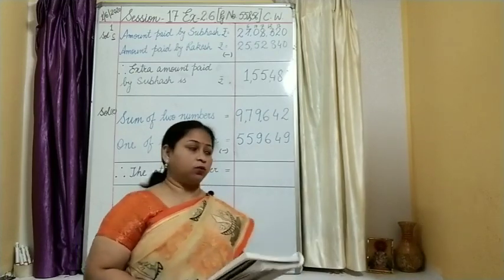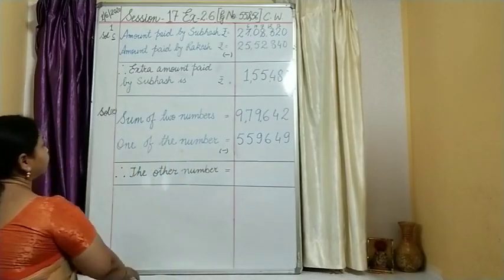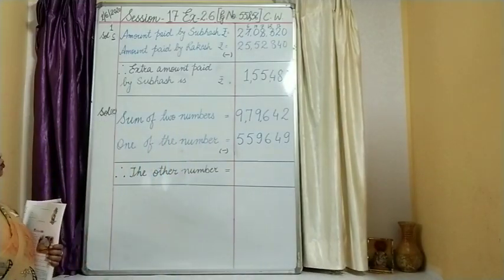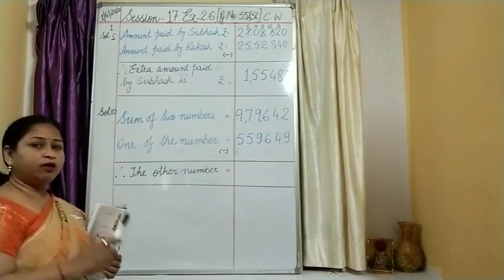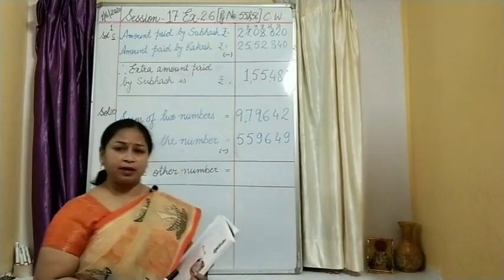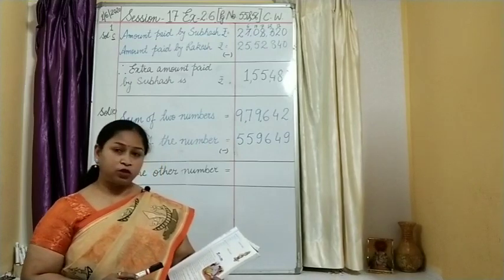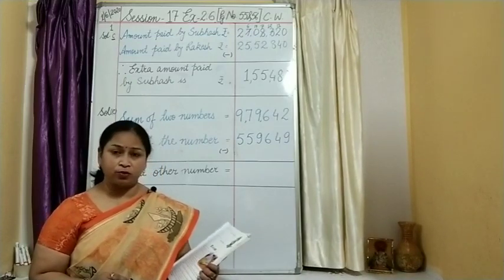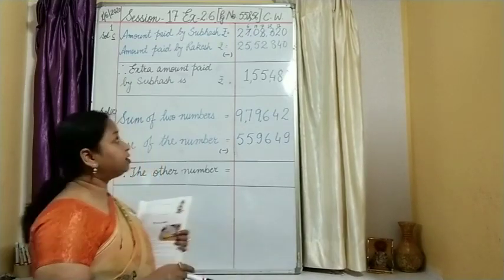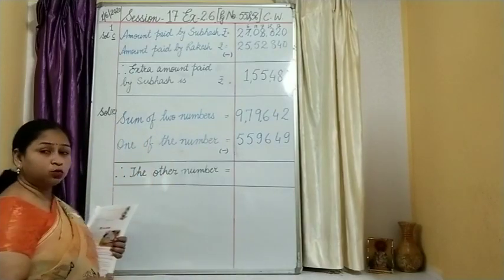So look at the statement. Amount paid by Subhash. Why have I written the first statement like that? The question starts with Rakesh paid this much, 25,52,000, but while writing the statement I have started with Subhash.